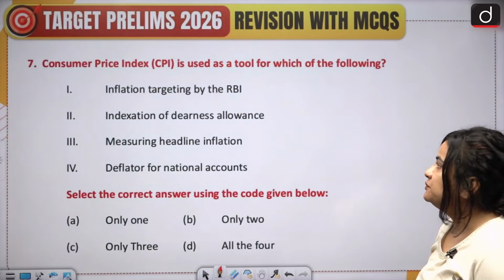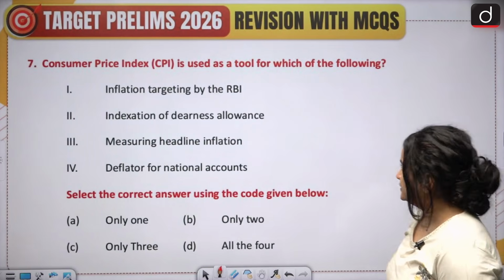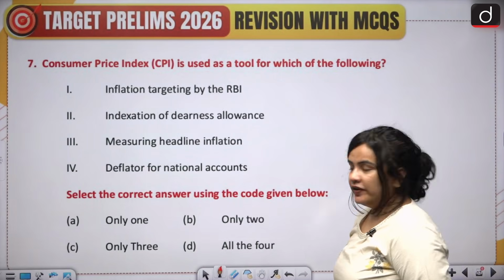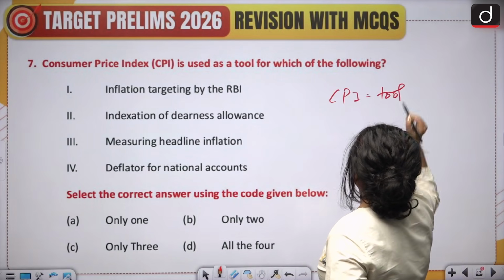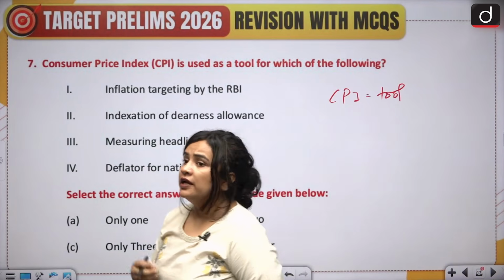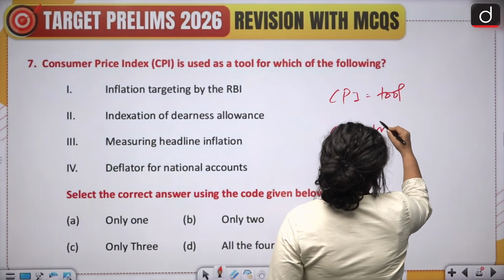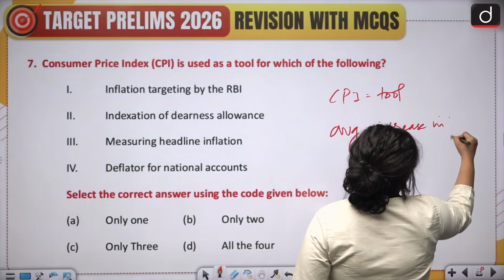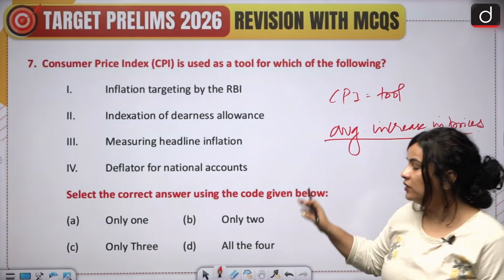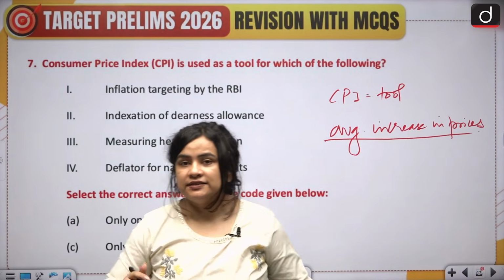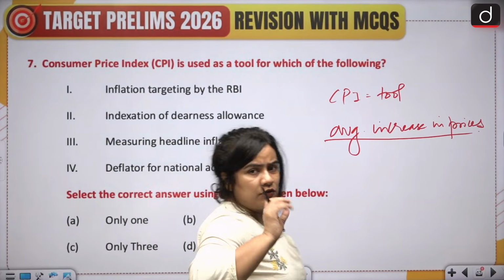Question 7 says Consumer Price Index CPI is used as a tool for which of the following? Now here we discuss CPI very shortly. So CPI or Consumer Price Index is basically a tool used by the RBI, the tool used by the government to measure the average increase in prices of goods and services. Now, earlier what used to happen was that this CPI was presented only for a specific section or specific groups of people.